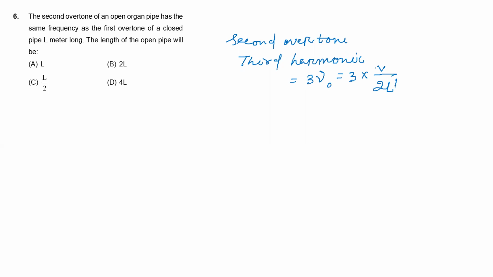That is equal to the first overtone of a closed organ pipe. The second overtone of the open pipe has the same frequency as the first overtone of the closed organ pipe.